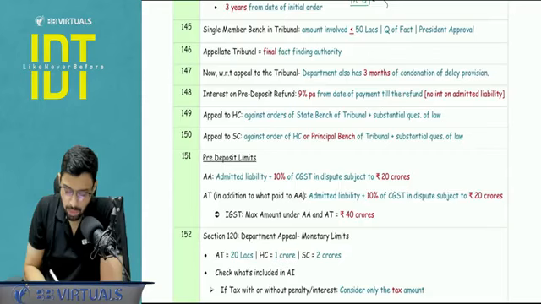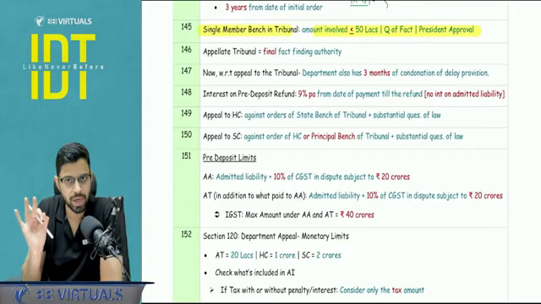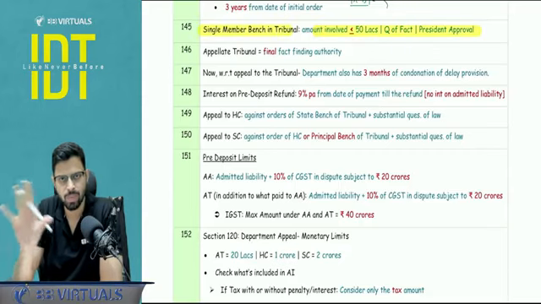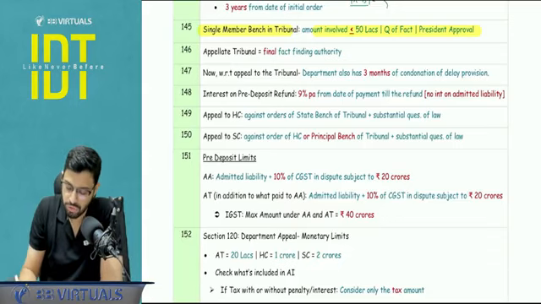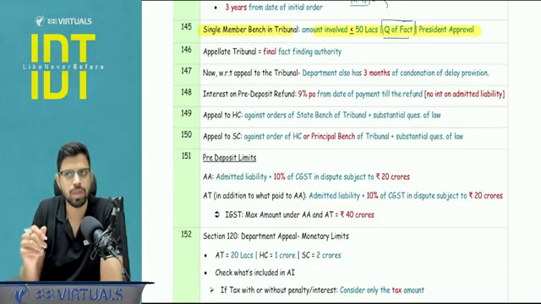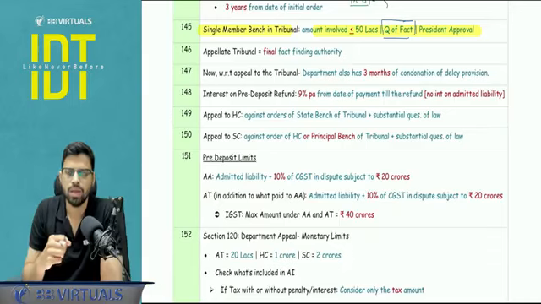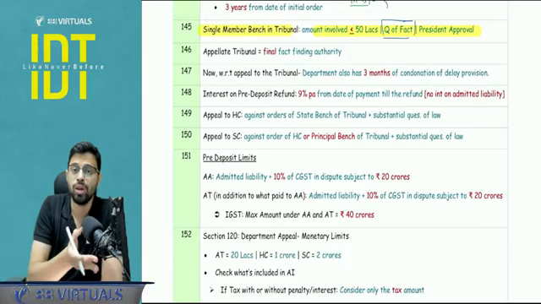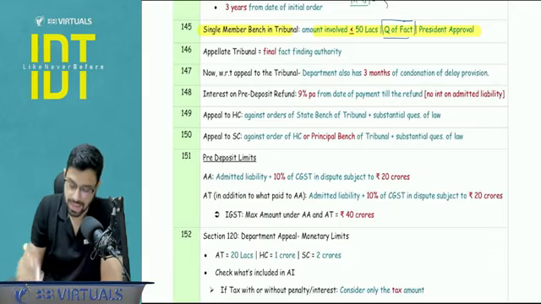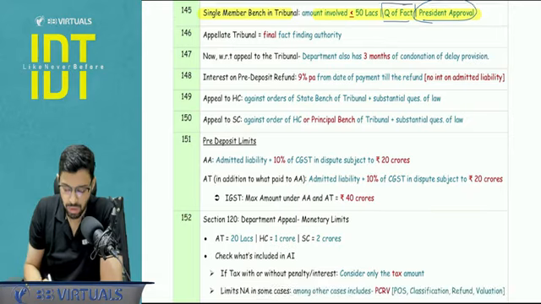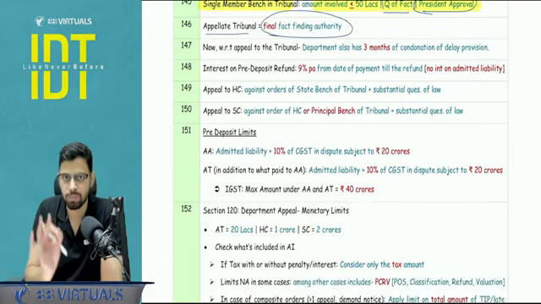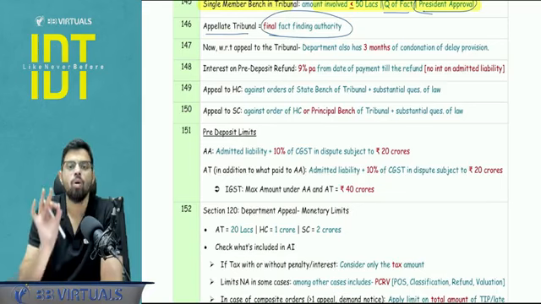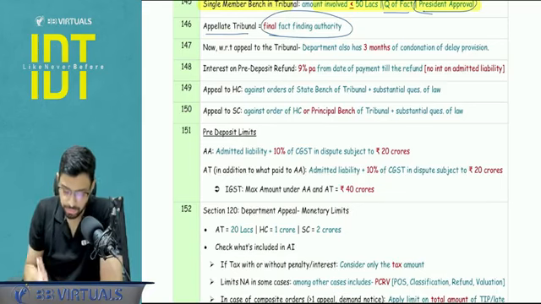In tribunal, there is a concept of single member bench that is possible when 3 conditions are complied. The amount of tax penalty, whatever is involved, is not crossing 50 lakhs. Second, it is a question of fact, not a question of law. Question of fact means, for example, return was filed or not, something was done or not. Question of law is some interpretation involved, legal analysis. And third, you need the president's approval. Appellate tribunal, we can say that it is a final fact-finding authority because appeal to High Court, Supreme Court can be filed only upon a question of law.